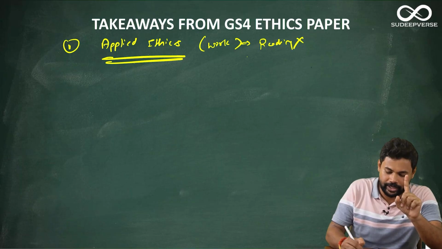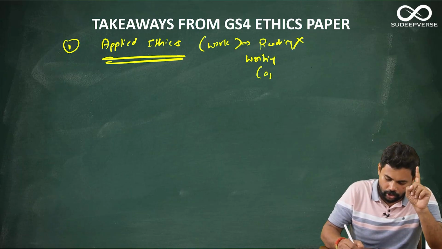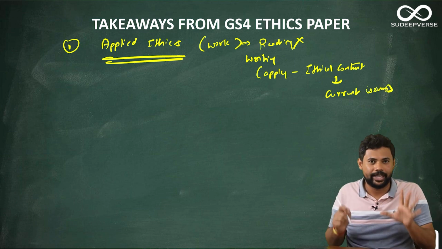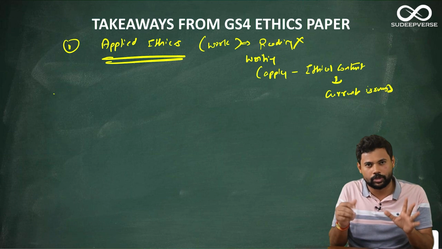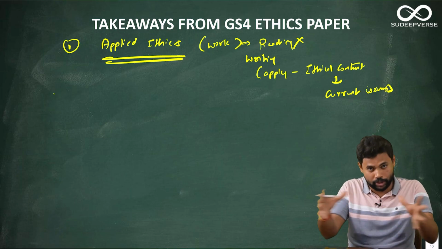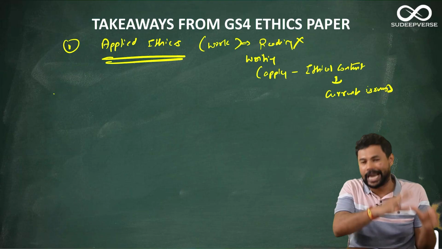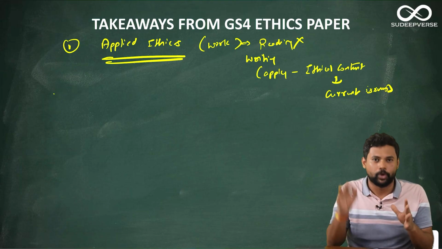It definitely doesn't mean reading, it means writing. When I say writing, it means applying your ethical knowledge or ethical content on current issues. So you need to learn to do it. You will not get any books that are going to give it. There will be few books that will attempt to give a few issues from an ethical perspective. Again, those will be copy pasted from ChatGPT or anything. It will not be original.